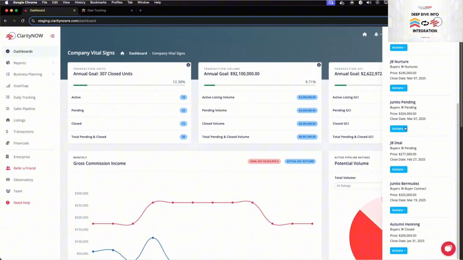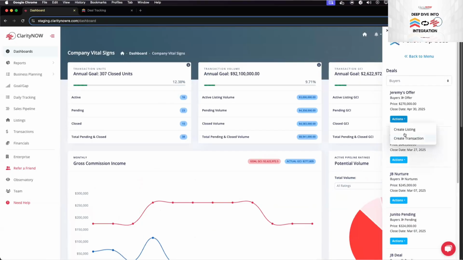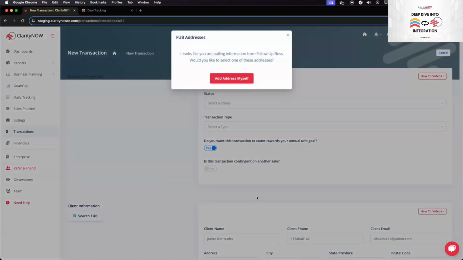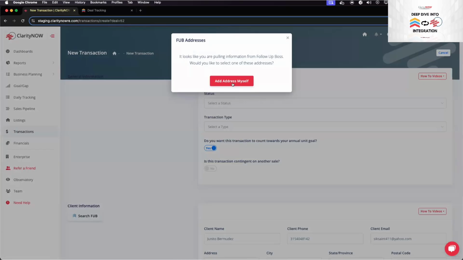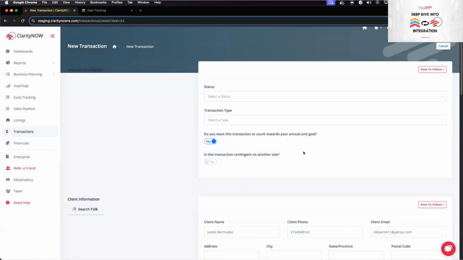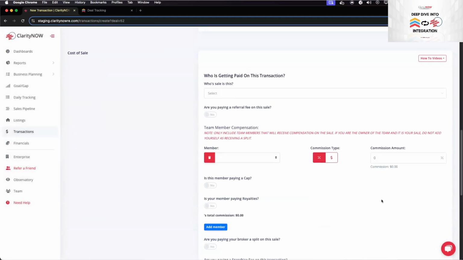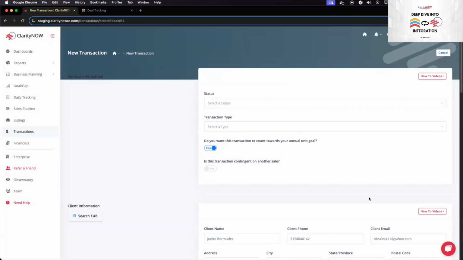You can go in here, you can look at all your deals, you can click on this, and then you say create a transaction. And then it will actually ask you if you want to pull in the address information from Follow-Up Boss, and you can select which address. It'll have a list of addresses if that contact has an address, and then you could just click add address myself, and then you can continue on filling out the rest of this information.